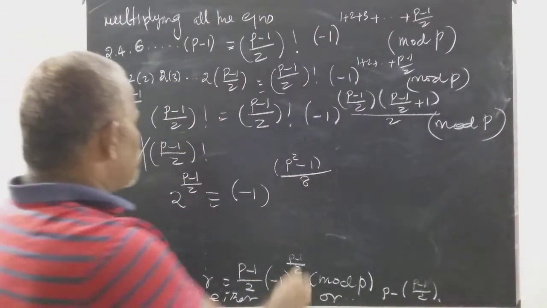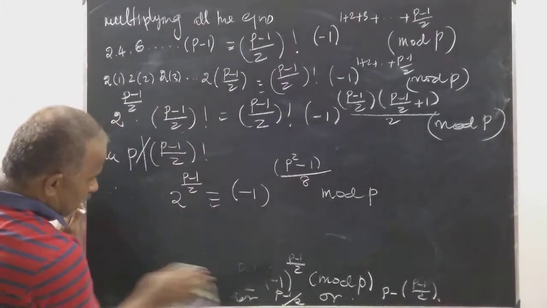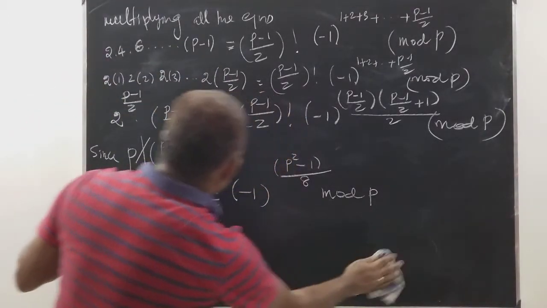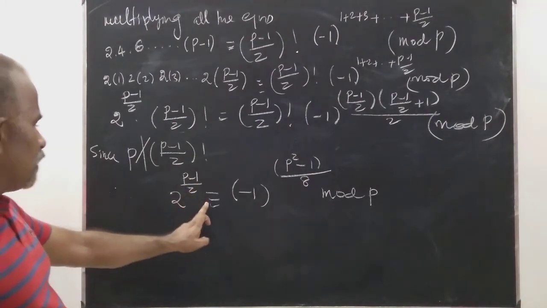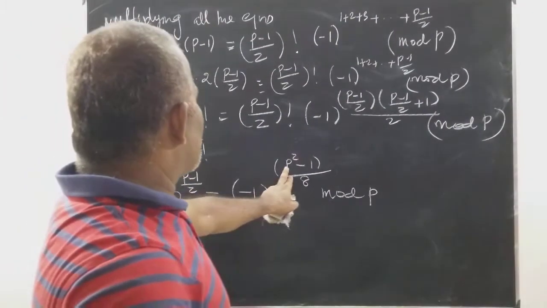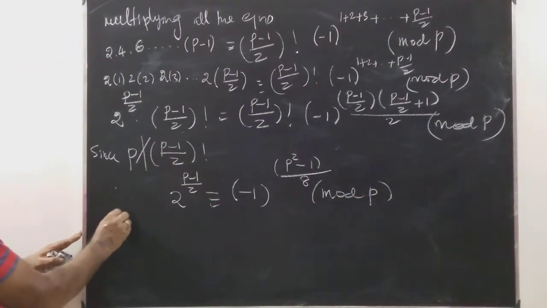Here is 8 mod p. Okay, so therefore 2 power p minus 1 by 2 is congruent to minus 1 power p squared minus 1 by 8 mod p by Euler's criterion.